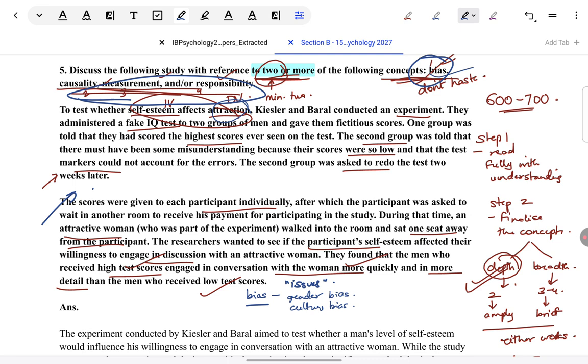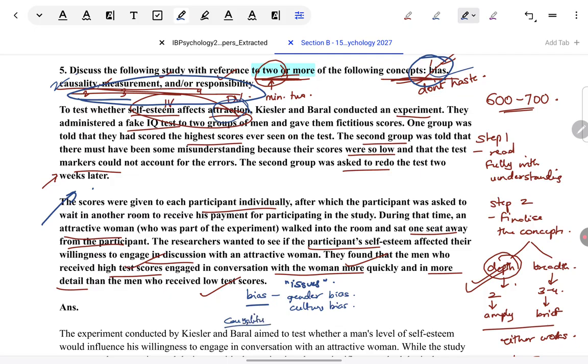So many times students ask, from where do I get my ideas of what biases might be there here? Of course, you have to have a full understanding of the curriculum over your 2 years, then only you're able to see these things. So that's why I've explained to you from where you get your ideas of what is applying here. Okay, let's come to the next concept, causality.